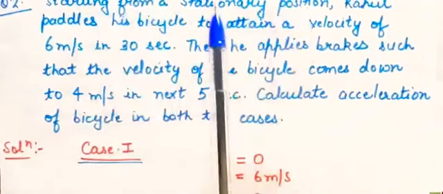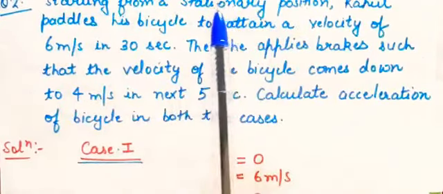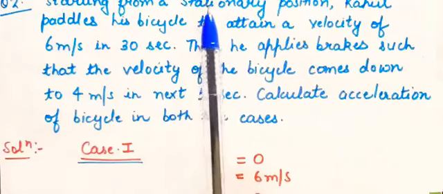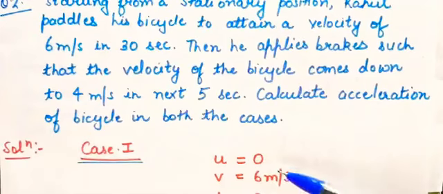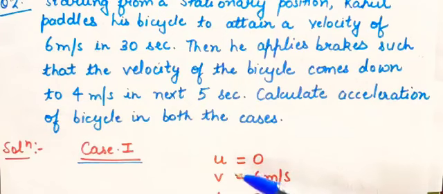Starting from a stationary position. Stationary means rest. The position was at rest, and at rest the initial velocity is always 0. Keep this in mind: whenever a question says from a stationary position or from rest, it means the initial velocity is 0. Now the initial velocity, represented by u, is 0.